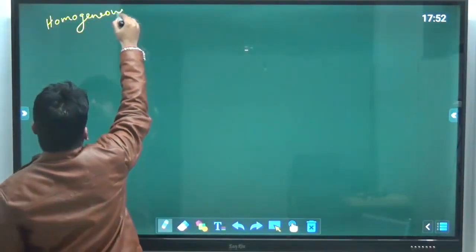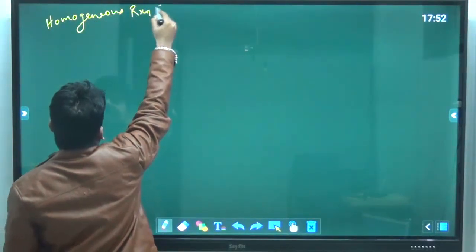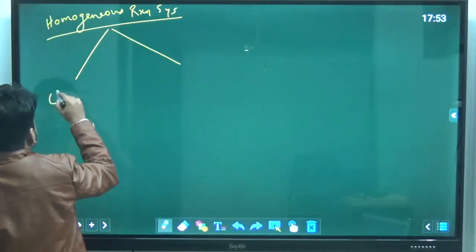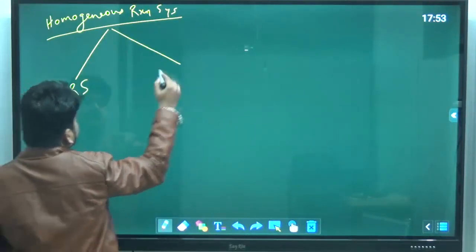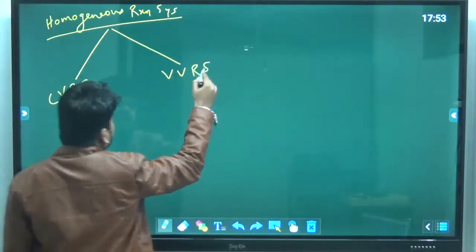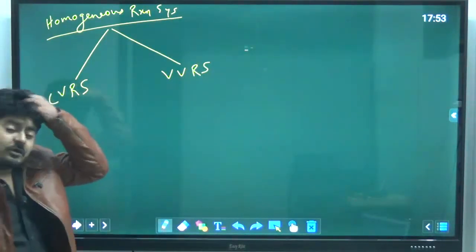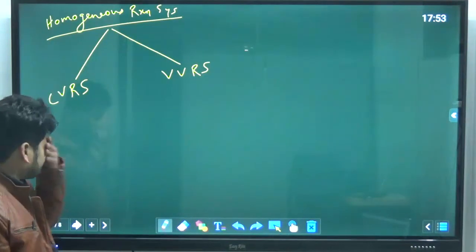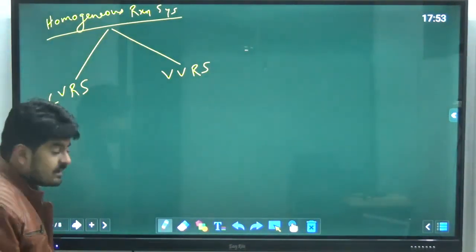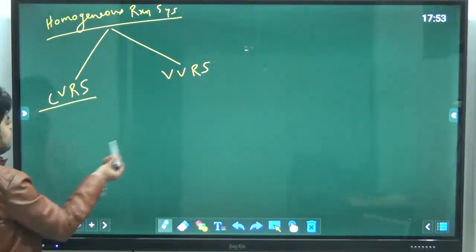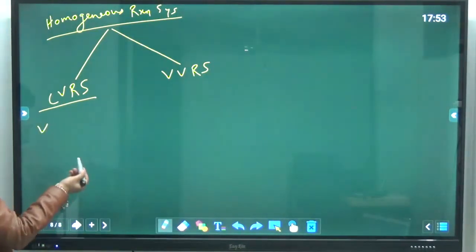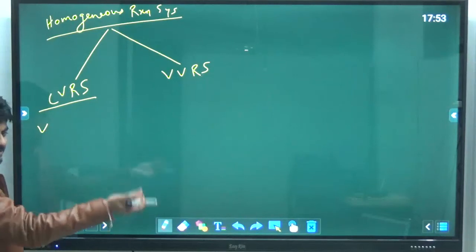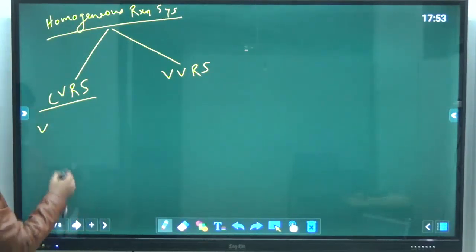So a homogeneous reaction system can be classified into two categories further. First is CVRS, second is VVRS. CVRS means constant volume reaction system, VVRS means variable volume reaction system. A constant volume reaction system is one where the volume of the reaction mixture remains unchanged with reaction time, or you can say reaction progression.